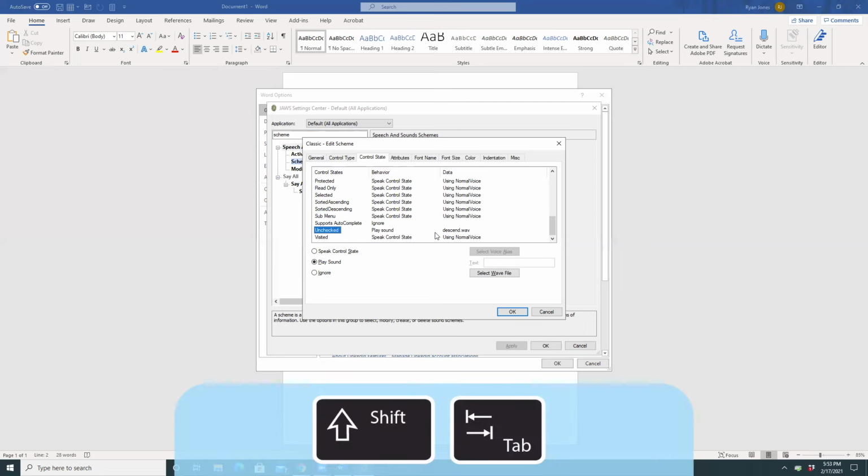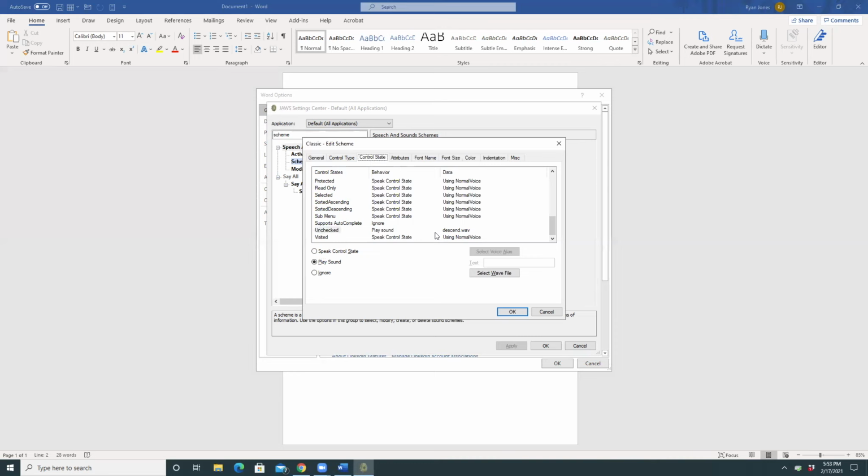So I will shift tab once more to go back to the list of tabs, and I'll just make a brief note about some of the other tabs and other things you could change. Control state tab. Attributes tab. Attributes, this is where you can change or have JAWS speak different information. In fact, I'll just press tab. List 1 list view. Speak attribute using message voice 1 of 18.